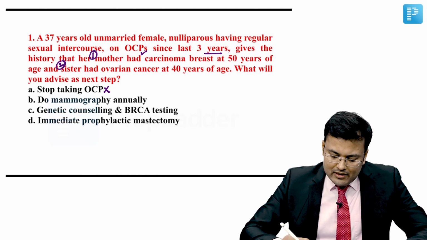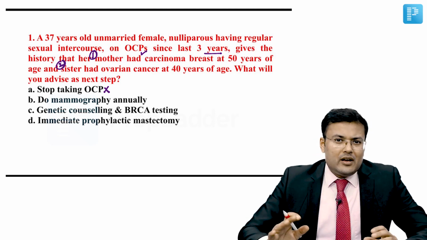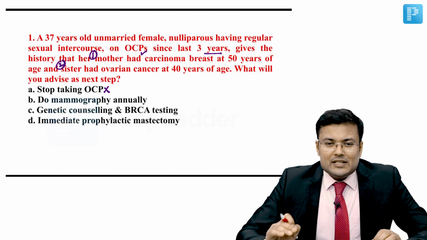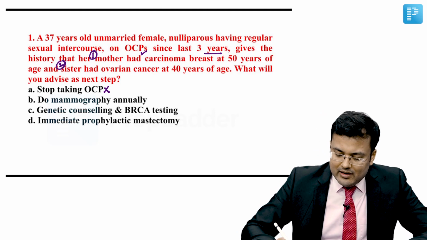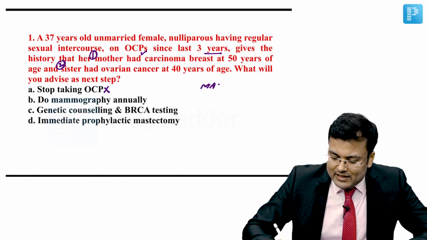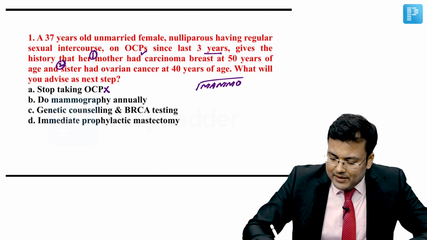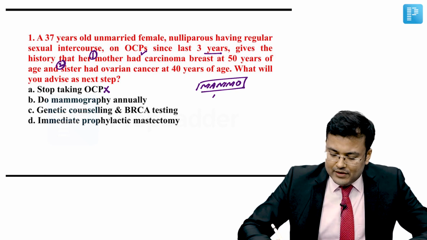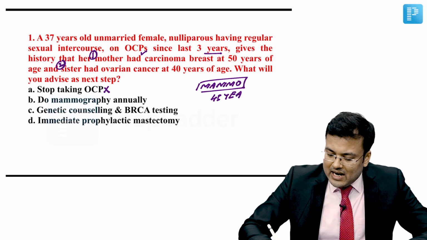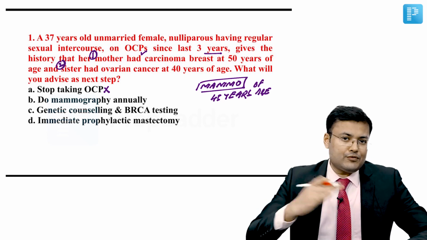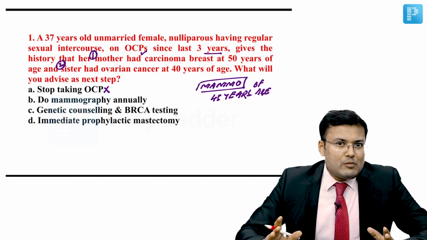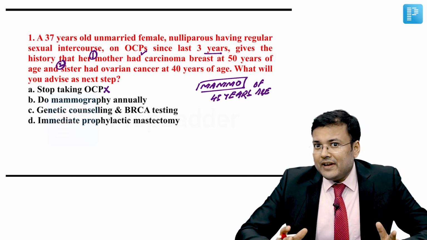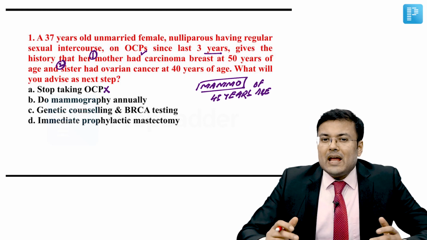Nulliparous female, do mammography annually. In an average risk female, we have to start the screening, and for screening of average risk female, we start mammography. At what age mammography should be started? It should be started at 45 years of age. Initially it was 40, nowadays it is 45 years of age. So for average risk female, mammography should be started at 45 years of age and it should be performed annually.